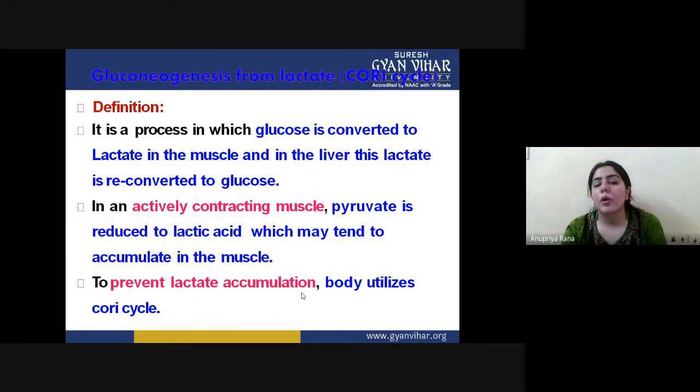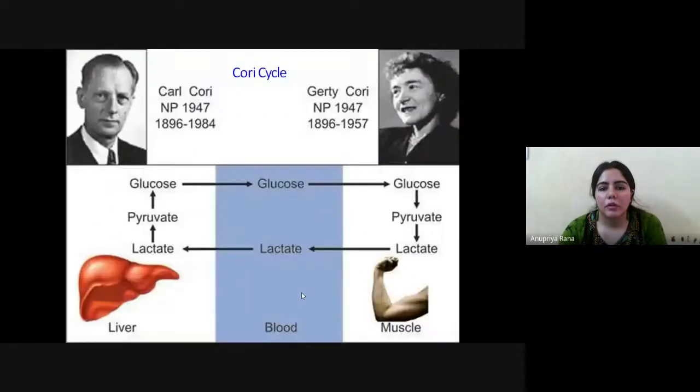I already told you formation of glucose only happens inside the liver, not any other place. So in an actively contracting muscle, pyruvate is reduced to lactic acid, which tends to accumulate in the muscle. So the pyruvate, which is a result of glycolysis, is reduced to lactic acid, and the lactic acid accumulation is utilized in the Cori cycle. I will show you the diagram.